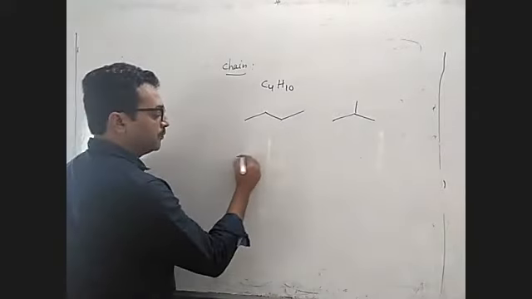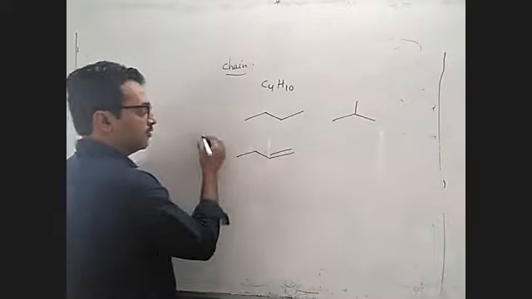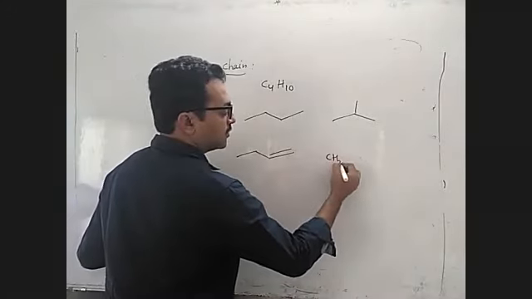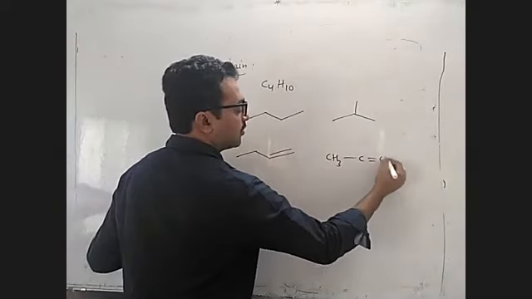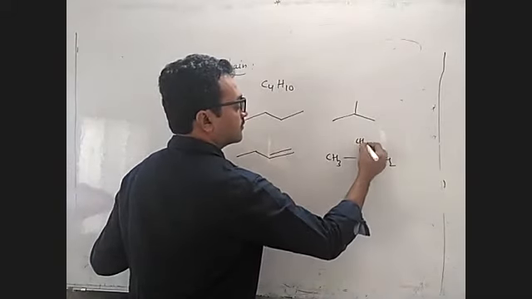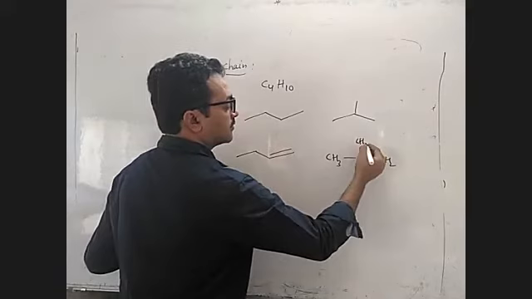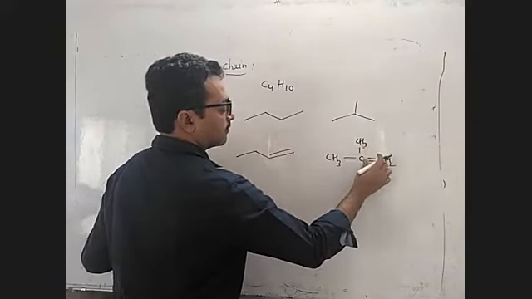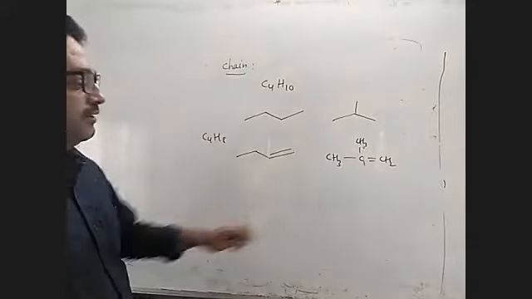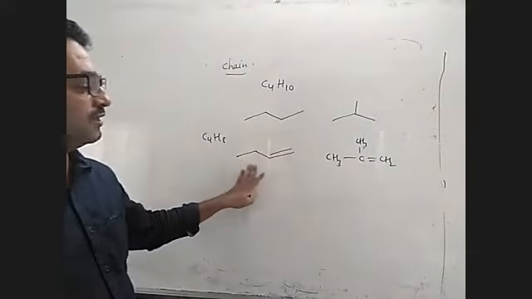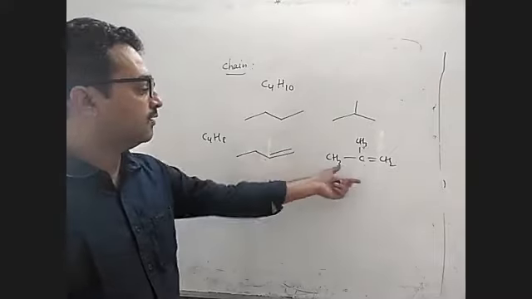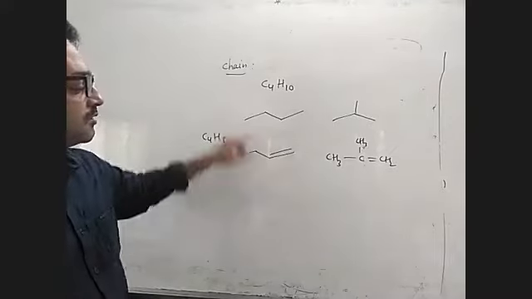Suppose if you take butene, what is the formula? C4H8, or isobutene. Do you know what isobutene is called? This one. The double bond will be here. So this is isobutene and 1-butene and 2-butene. These two are chain isomers because it is butene.